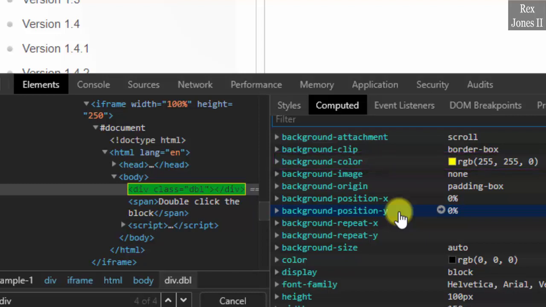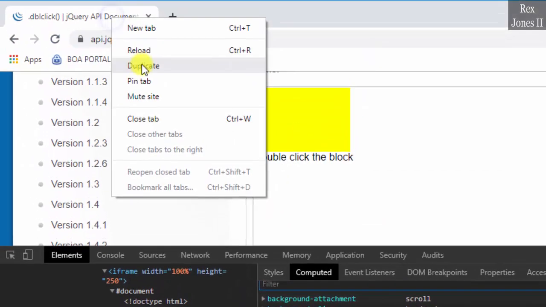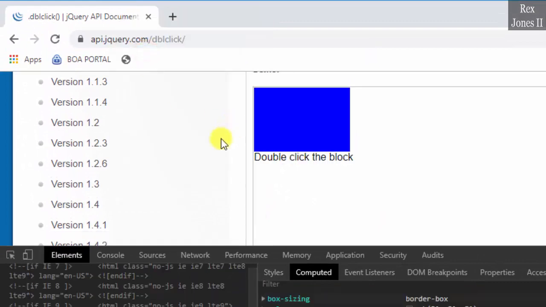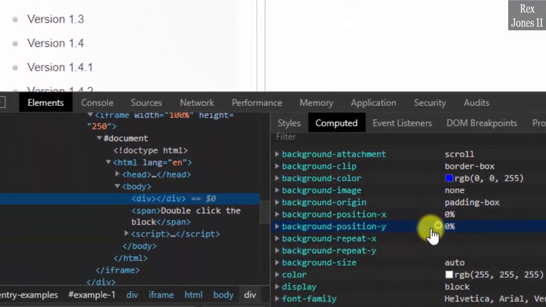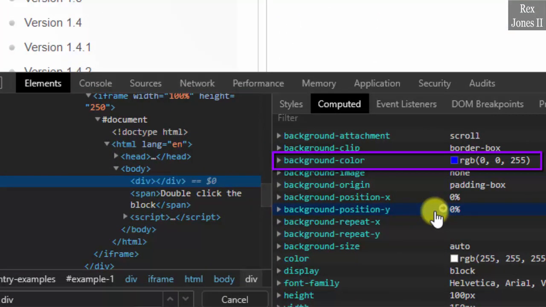The method will return the computed value, which is 255, 255, 0. Watch how the color changes after reloading the page and inspecting the box. It changed back to blue, and we see RGB updated to 0, 0, 255.